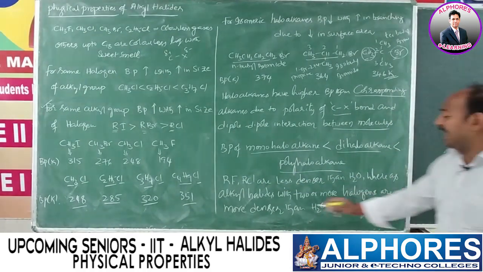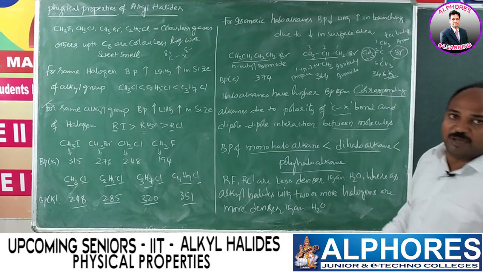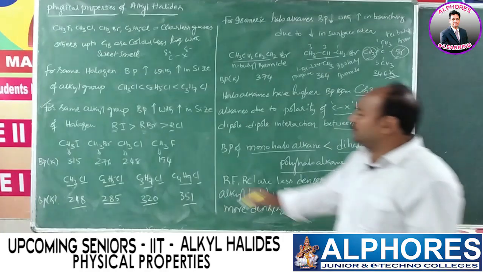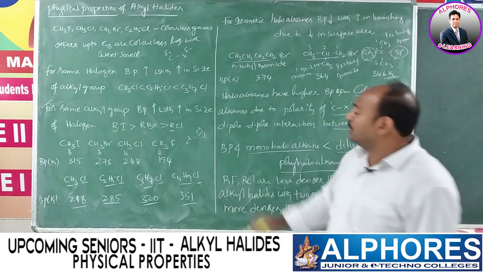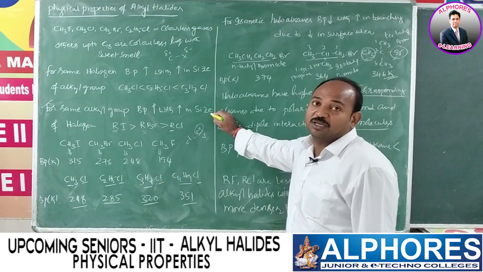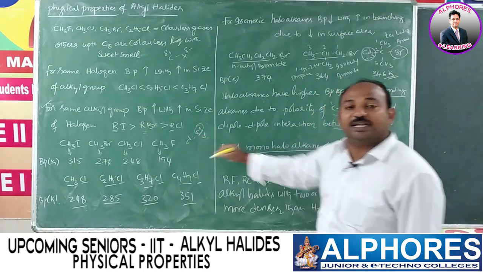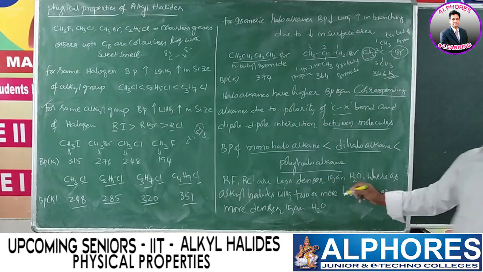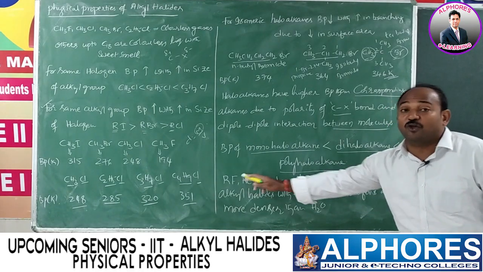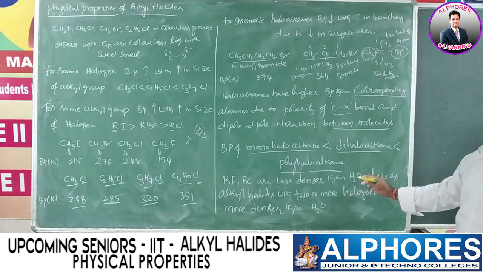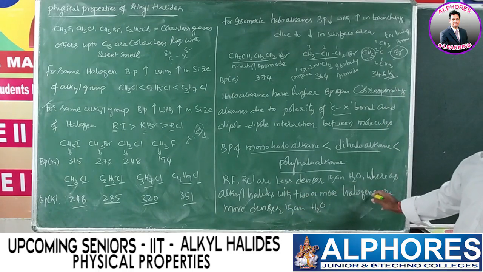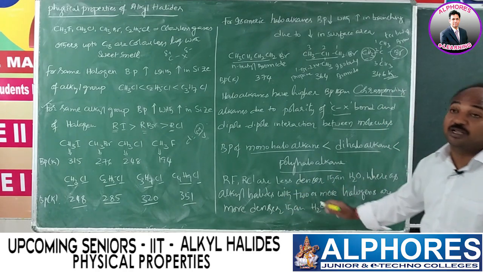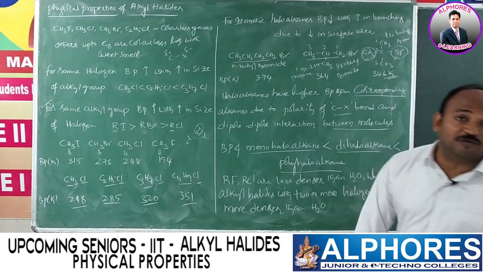Whereas for alkyl halides with 2 or more halogens, their mass increases. As we know, density is nothing but mass by volume. With increase in mass, obviously density increases. That's why they are more dense than water. I am repeating, alkyl fluorides and alkyl chlorides are less dense than water, whereas alkyl halides with 2 or more halogen atoms are more dense than water. These are the physical properties of alkyl halides.